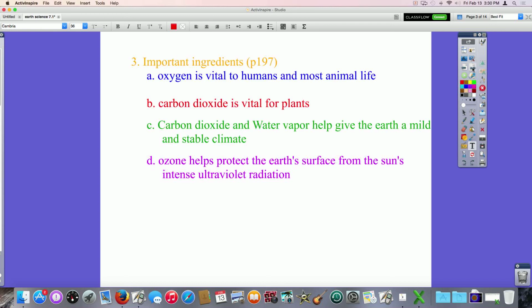And we kind of already mentioned some of these important ingredients here. Oxygen is vital to humans and animals. Carbon dioxide is vital for plants. Carbon dioxide and water combine to give the Earth a mild, stable climate, meaning that it's a climate that we can live in. There are some extremes as far as cold and hot, especially in the deserts. We can see some of those extremes.